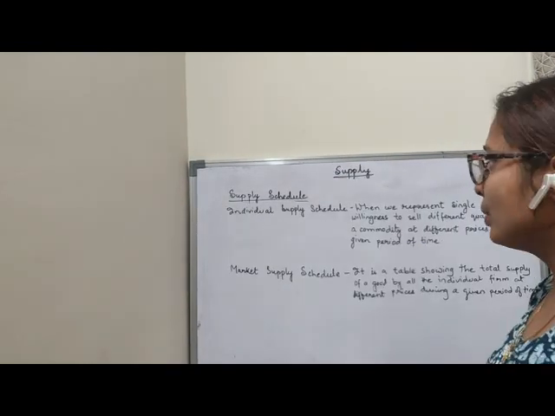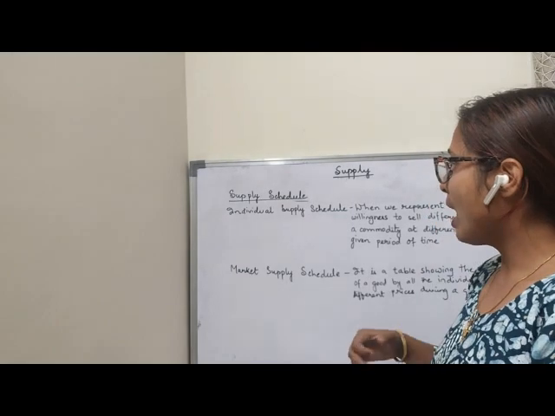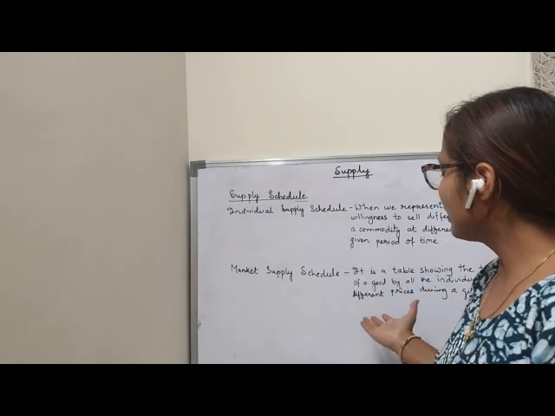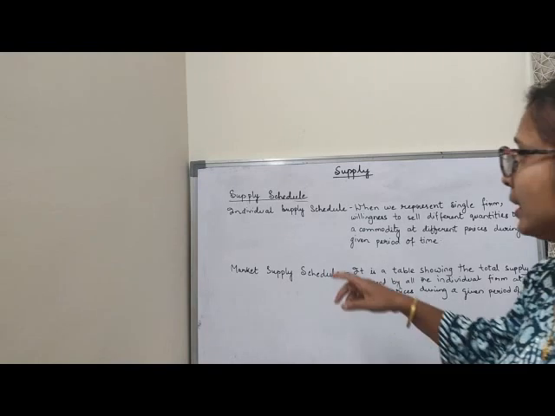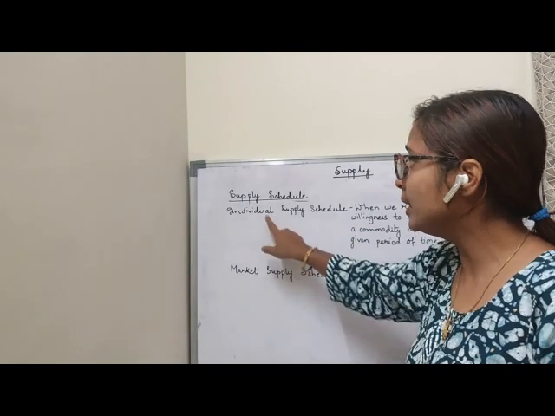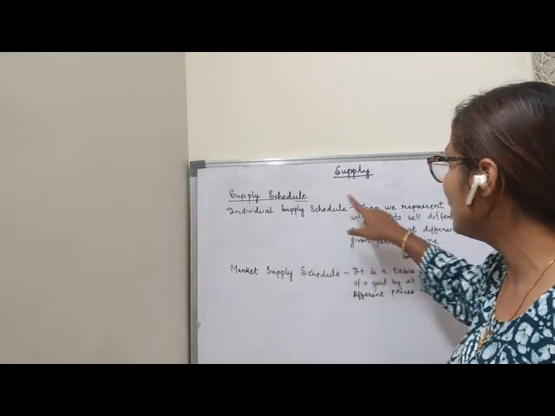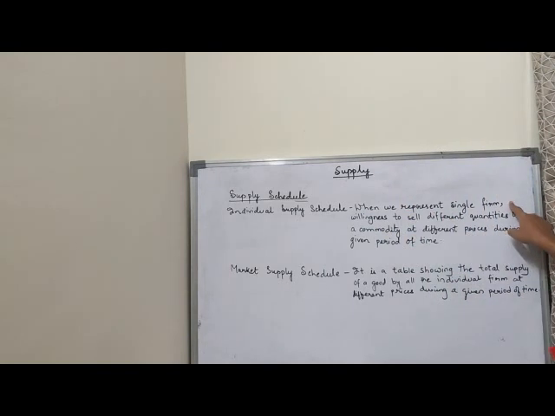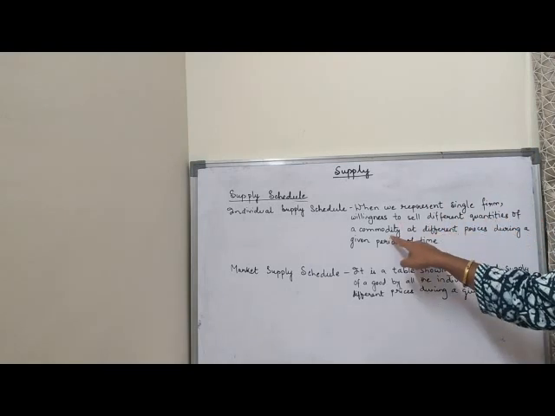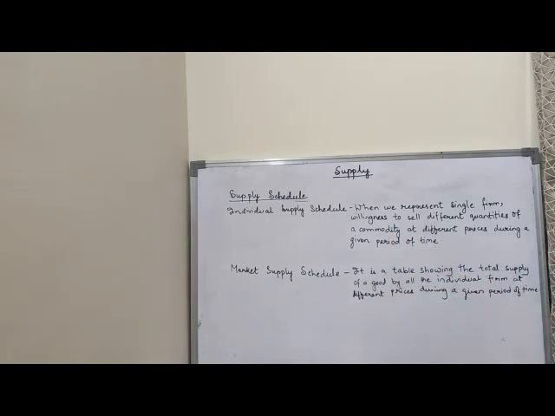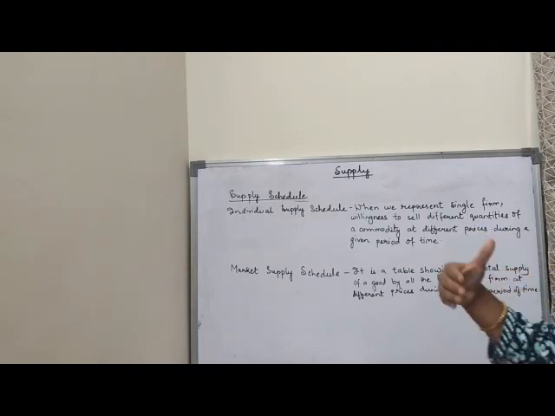Supply schedule are of two types that I said. I have explained also. Now I am explaining here with the help of the definition. You can see individual supply schedule, market supply schedule. Individual means one producer that I explained. So when we represent a single firm or a single producer or a single seller, we say individual supply schedule, which shows the willingness to sell different quantities of a commodity. That means a single commodity he is willing to sell at different prices during a given period of time. That means different quantities he is selling.